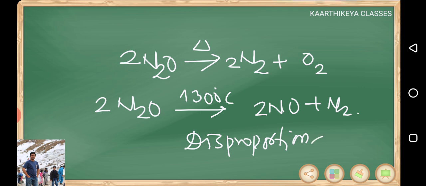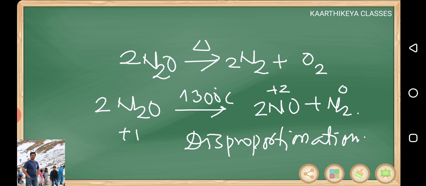What is the meaning of disproportionation? Okay, oxidation state of nitrogen here is +1, here it is +2, here it is 0. +1 oxidation state of two nitrogens converting into +2 as well as 0. One is oxidation, second is reduction. If such reaction takes place, we can call that reaction as disproportionation reaction.